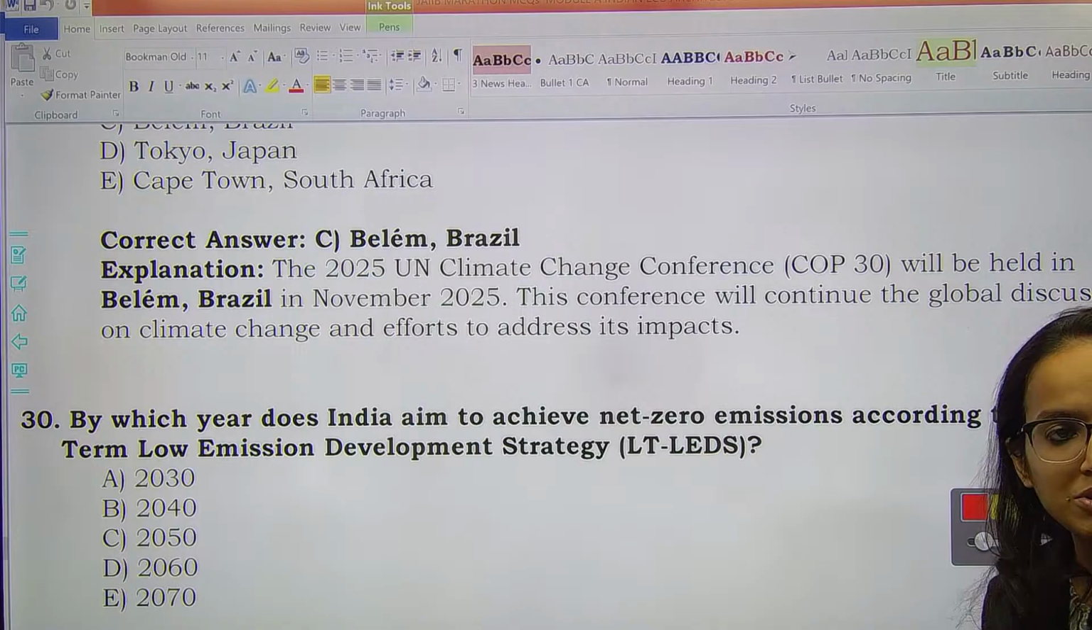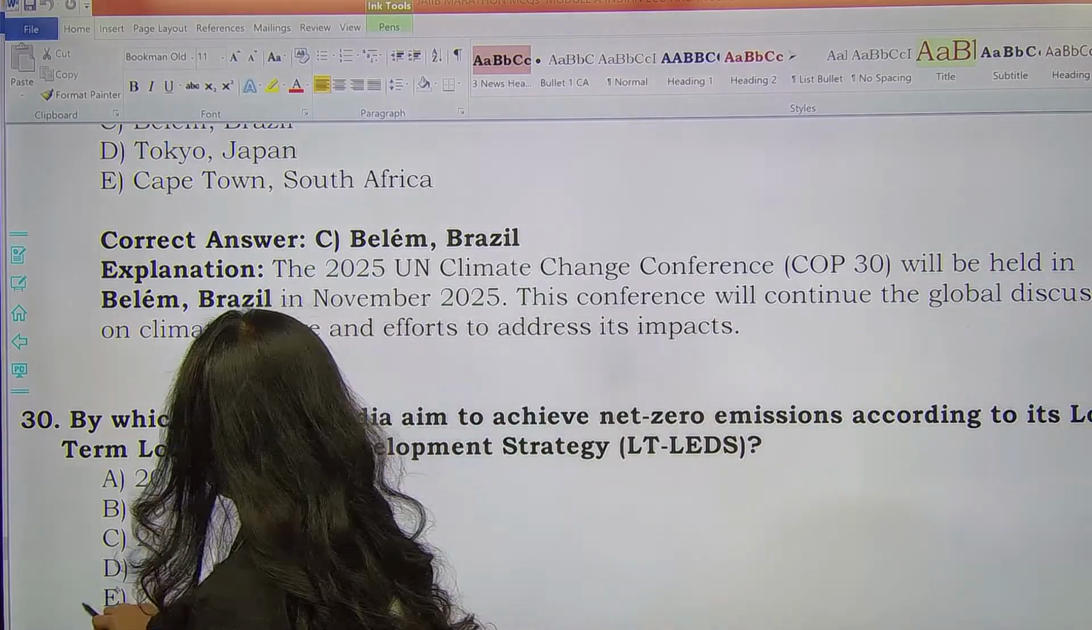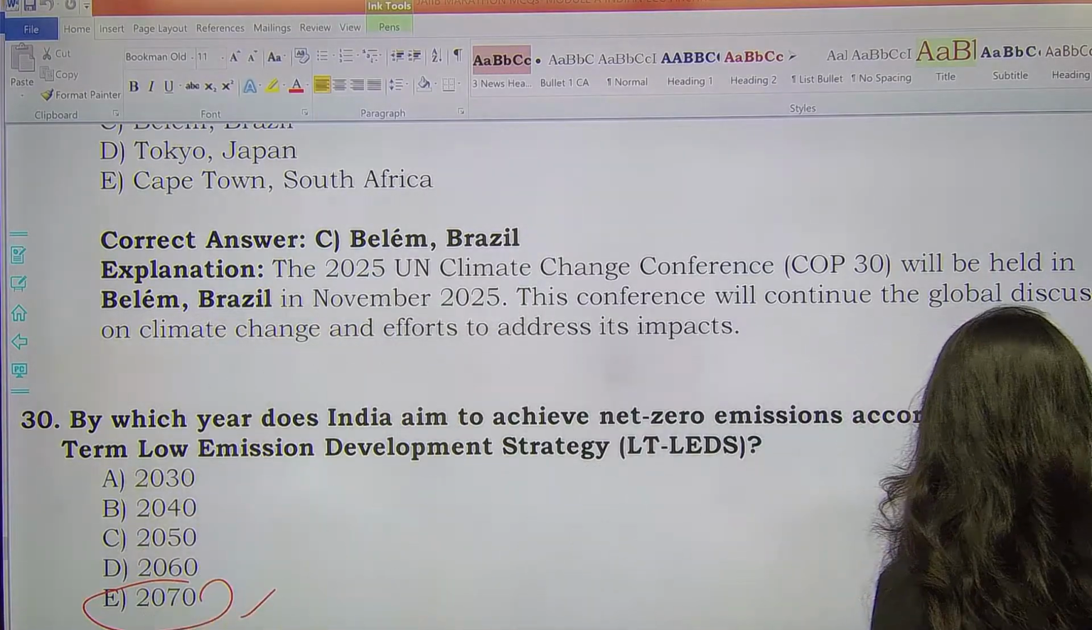By which year does India aim to achieve net zero emissions according to the long-term low emission development strategy? Which year? You must remember this thing. It is by 2070. Option E will be the right answer.